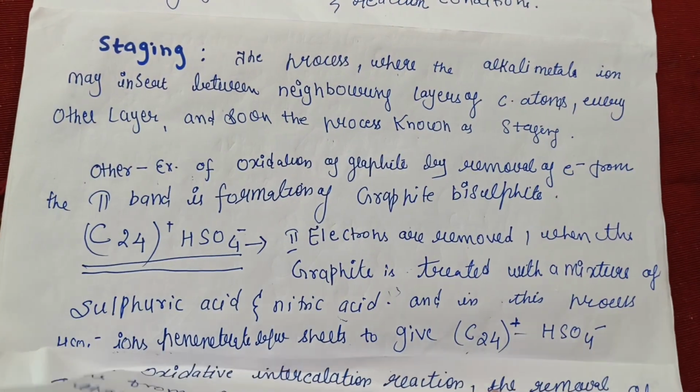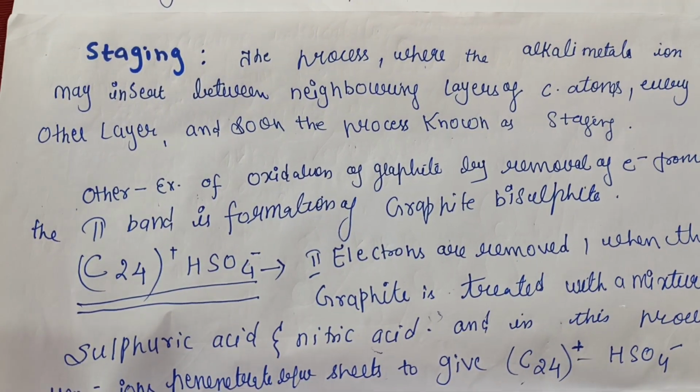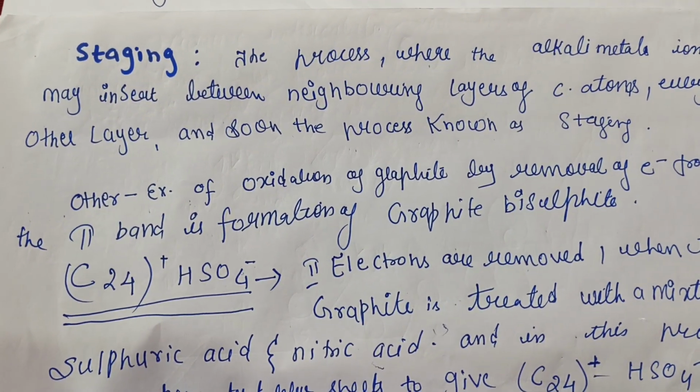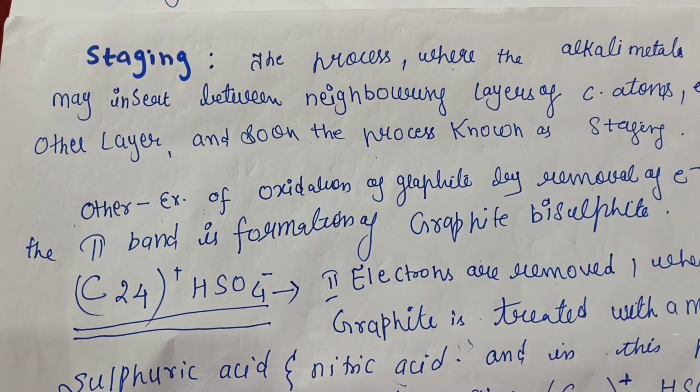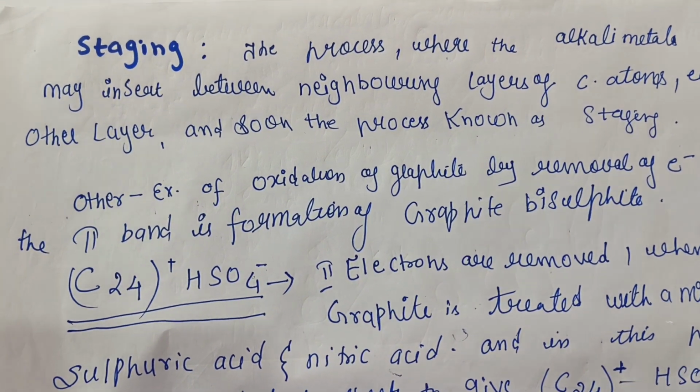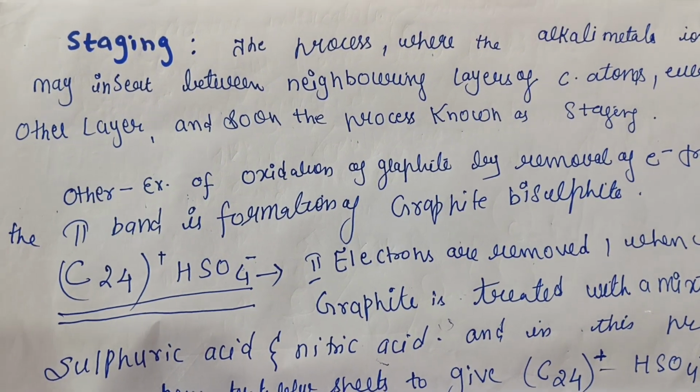So what is stacking? Stacking is a process where we can insert different compounds in the process of oxidation, meaning by the removal of electrons from the graphite, from the pi bond. So these compounds will have highly electrical conductivity. They will have high electrical conductivity.